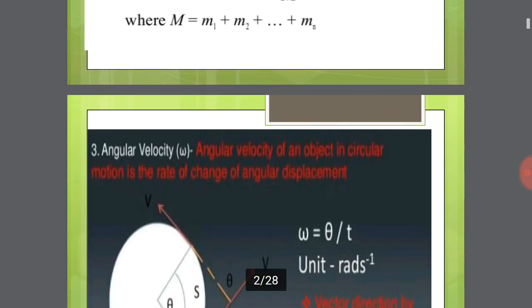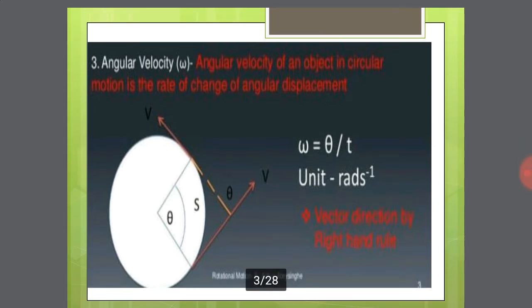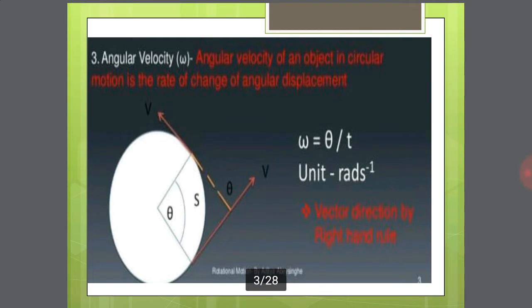Come to the next point, angular velocity. Angular velocity is denoted by omega. Angular velocity means the rate of angular displacement with time. So angular velocity omega is equal to theta by t, a very important equation. The SI unit of angular velocity is radian per second.